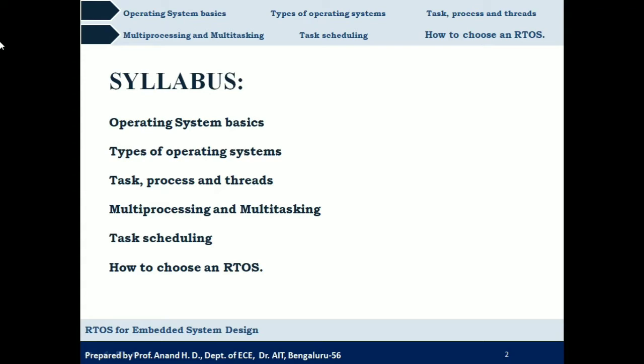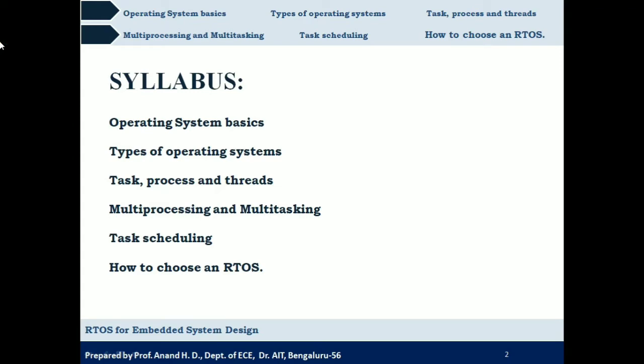We started with first come first serve, or FIFO, first in first out, non-preemptive scheduling algorithm. Then we saw last come first serve, that is LIFO, last in first out, non-preemptive scheduling algorithm. The third one was the shortest job first scheduling algorithm. And the fourth one was the priority based non-preemptive scheduling algorithm, right? So in this video let us continue with the next concept, that is preemptive scheduling algorithm.